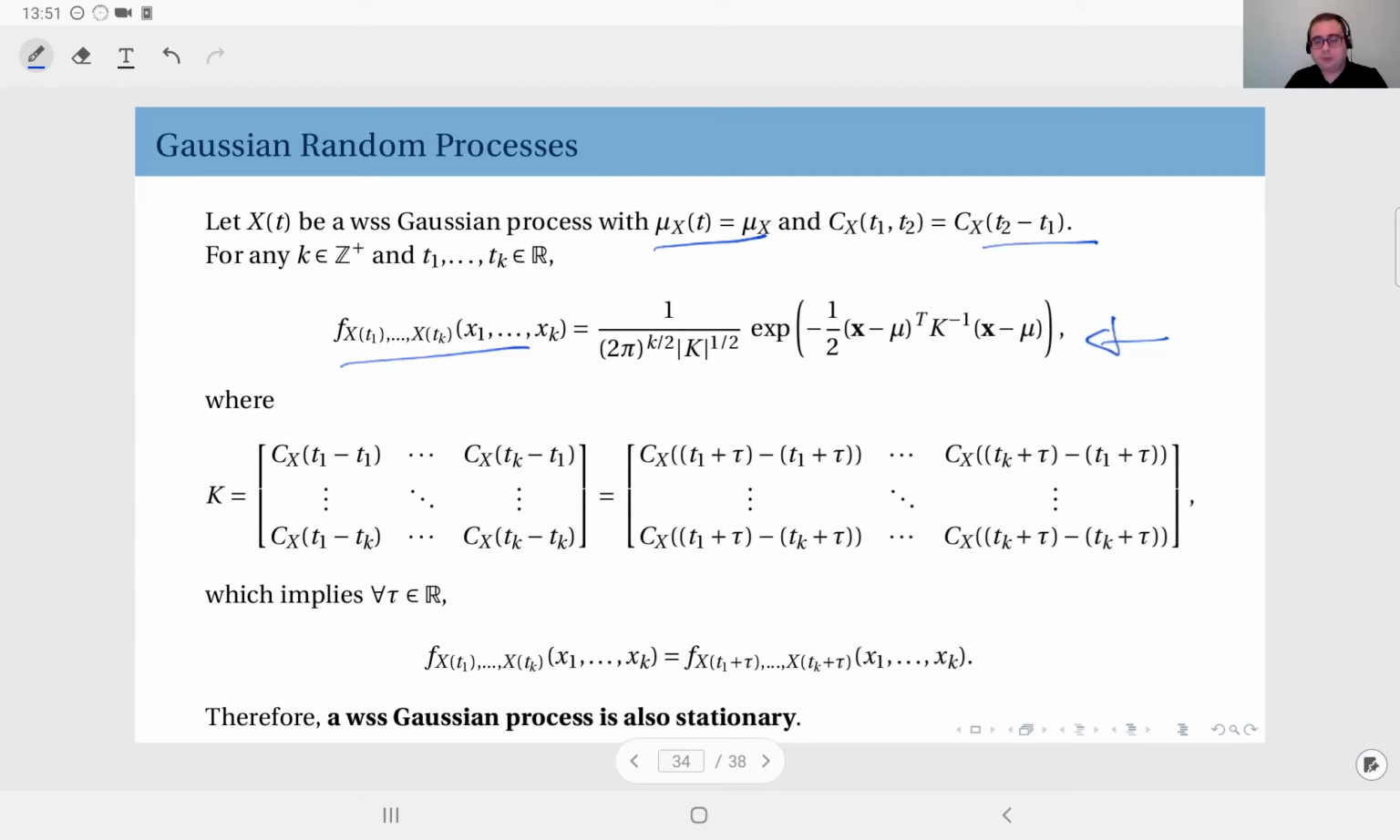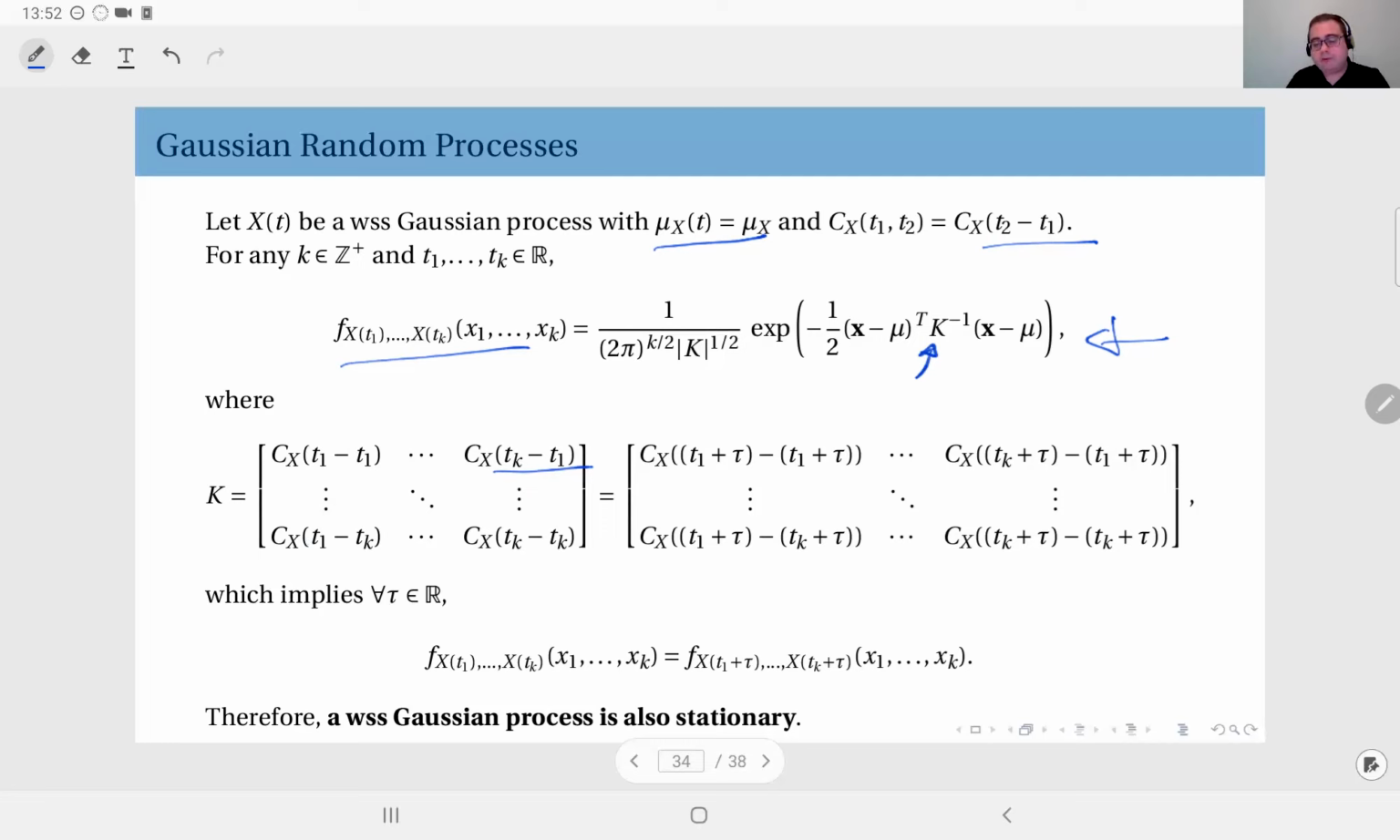And here, the covariance matrix, right? The covariance matrix is the covariance at t1 minus t1, t2 minus t1, t3 minus t1, etc., up to tk minus t1. And in the second row, I have the autocovariance at t2 minus t1, then t2 minus t2, then t3 minus t2, t4 minus t2, etc. Okay, so this is the covariance matrix.